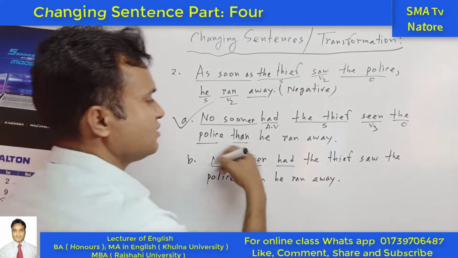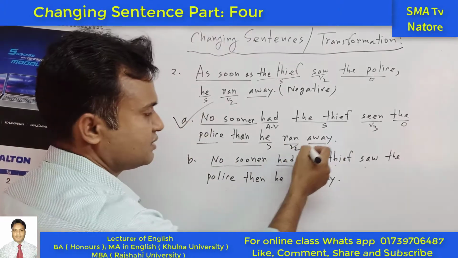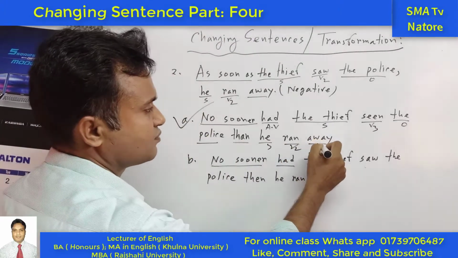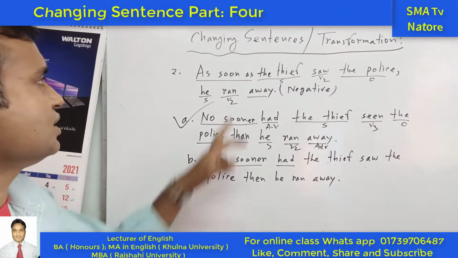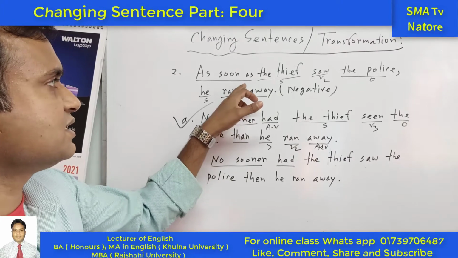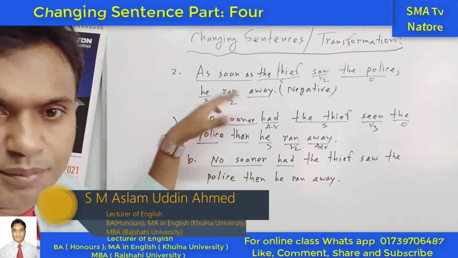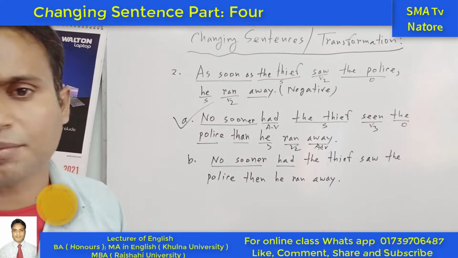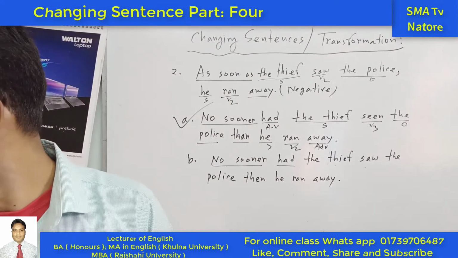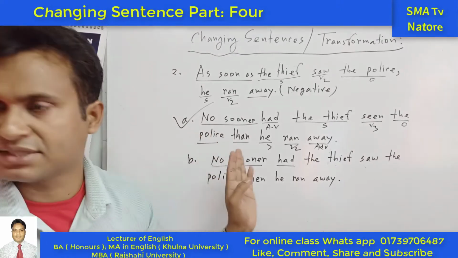And next one is then, next the subject, next V2, or next the adverb. So what happened here and there? Generally this sentence is in the past indefinite tense, and this part is also past indefinite tense, but this adverb is included, so we have to make it past perfect tense. In this way we can change that. This is the system.